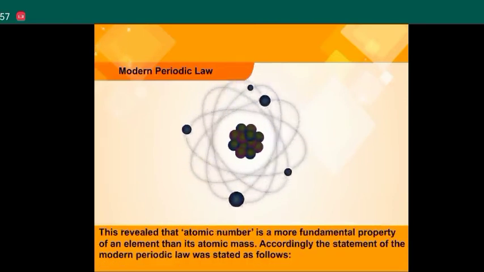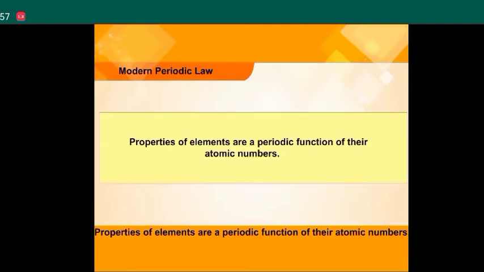Atomic number is a more fundamental property of an element than its atomic mass. Accordingly, the modern periodic law was stated as follows: properties of elements are a periodic function of their atomic number.